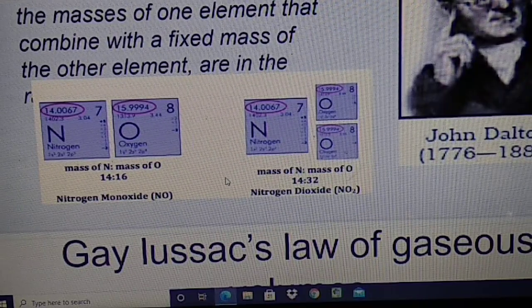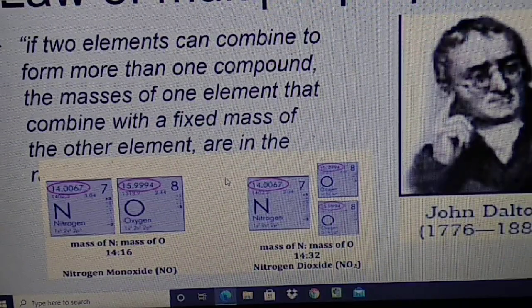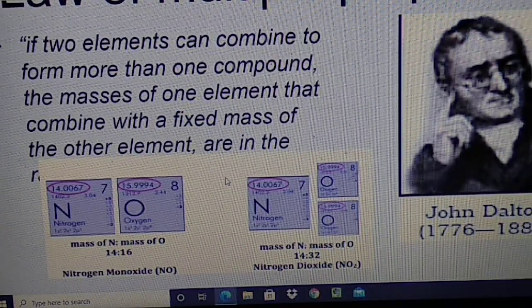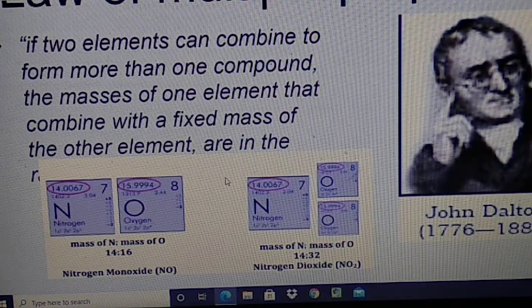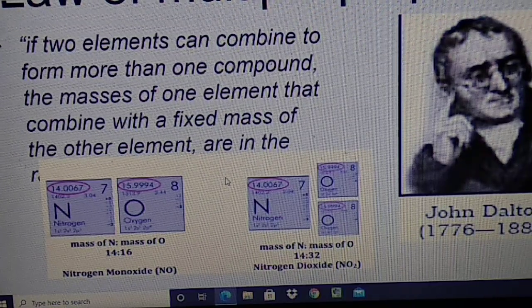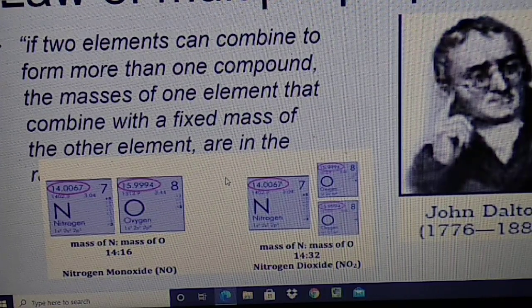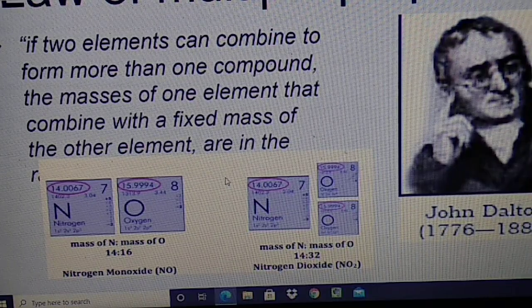Law of multiple proportions is like this: if two elements, in this case nitrogen and oxygen, can combine to form more than one compound, the masses of one element that combine with a fixed mass of the other element are in a simple whole number ratio.